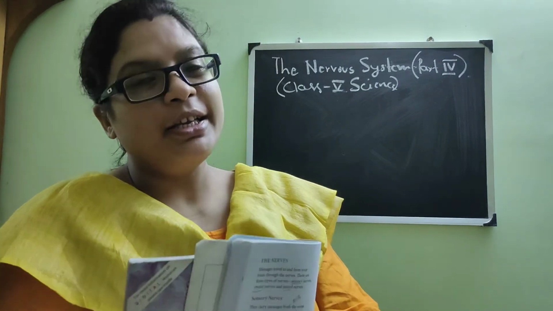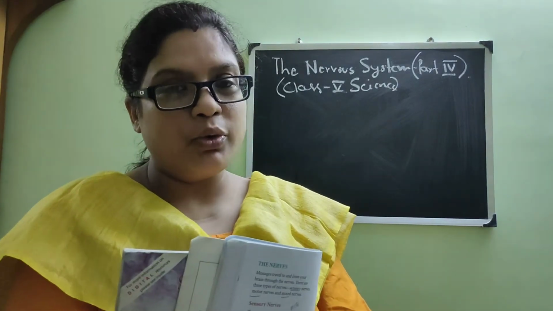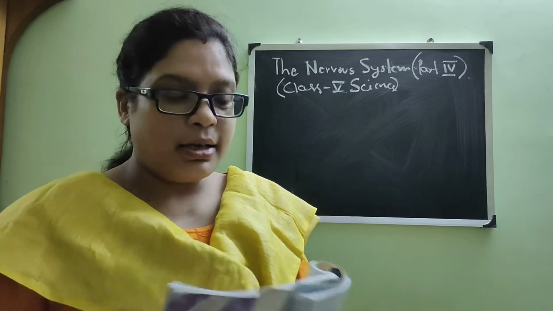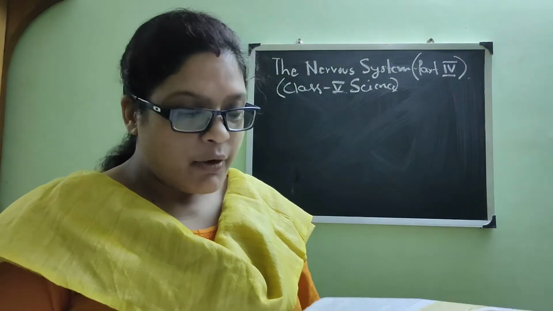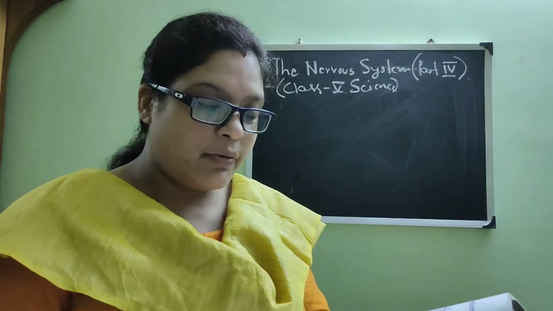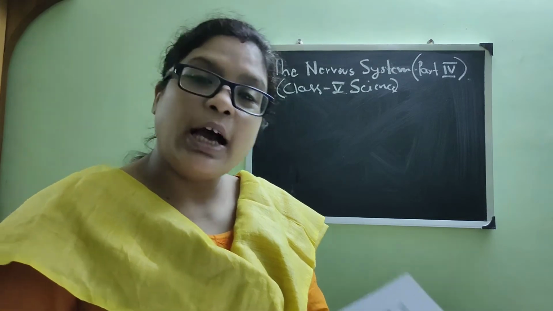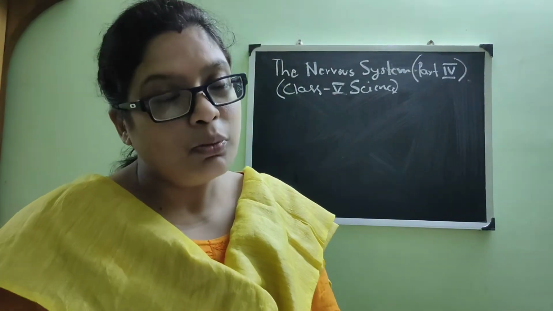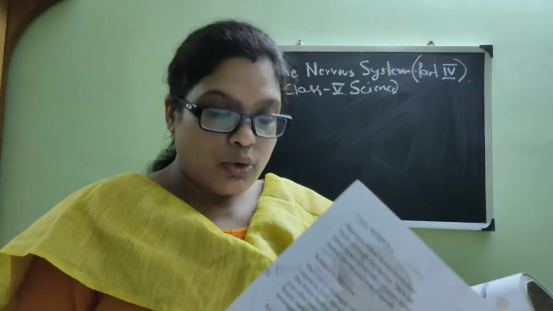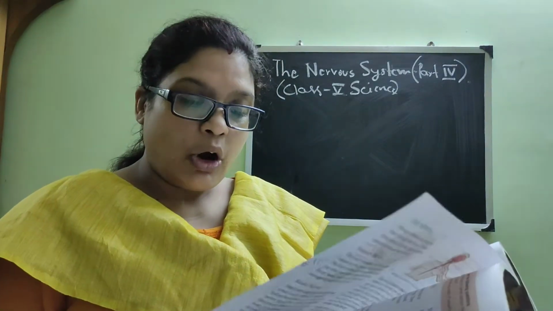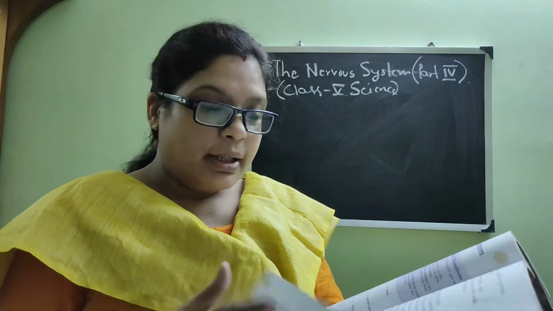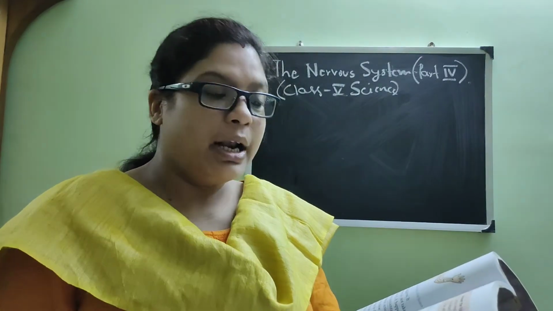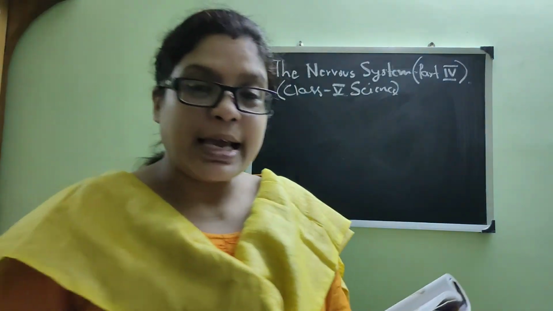Today we will continue the chapter which we were doing, nervous system, and half of the part we have done. In this chapter we have seen the different parts of brain and why human beings are called the most intelligent creature. Then we have read about the spinal cord and different types of nerve. Today we will start with the sense organs.